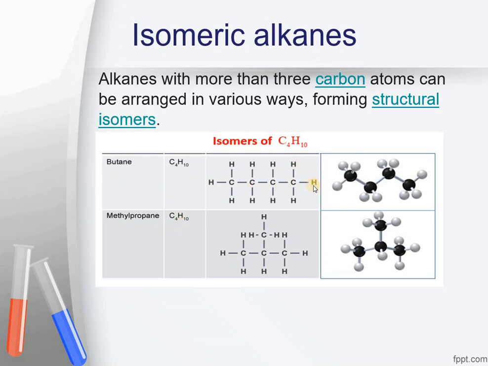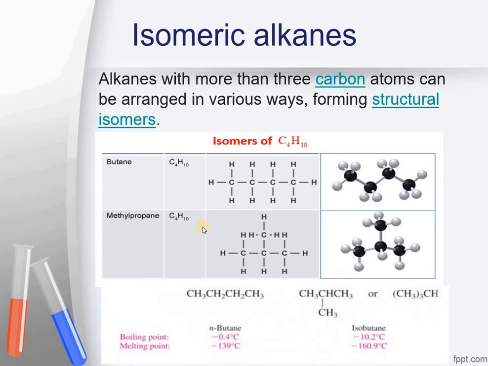One of the methyl groups in the butane chain is detached from here and attached at the middle, making it isobutane or methyl propane as well. Isomers are those compounds which have different physical properties and chemical properties as well. The physical properties which are different can be seen over here.